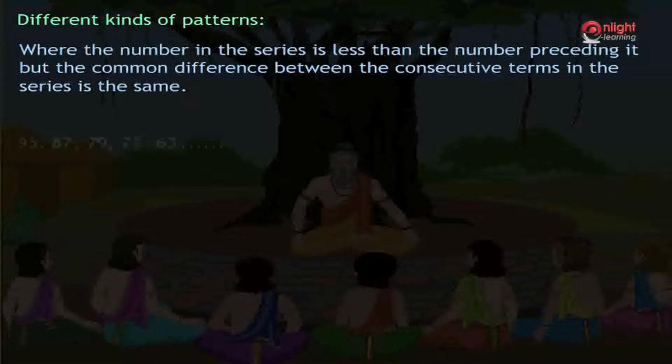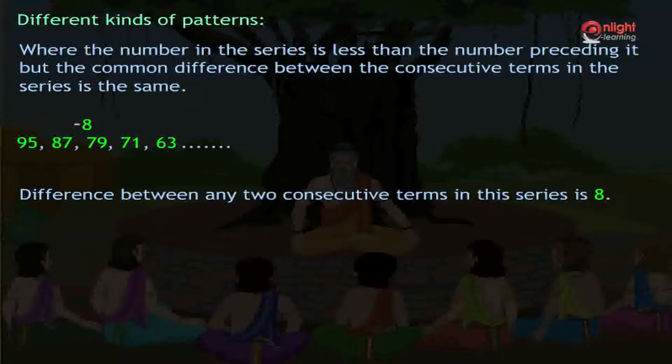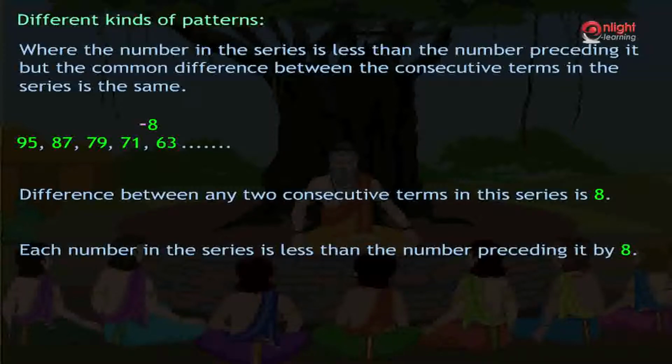For example, 95, 87, 79, 71, 63, and so on. Here, the difference between any two consecutive numbers in the series is 8, but a number in the series is always less than the number preceding it.